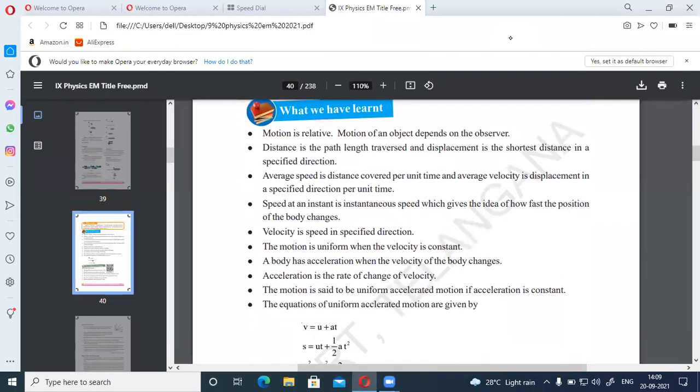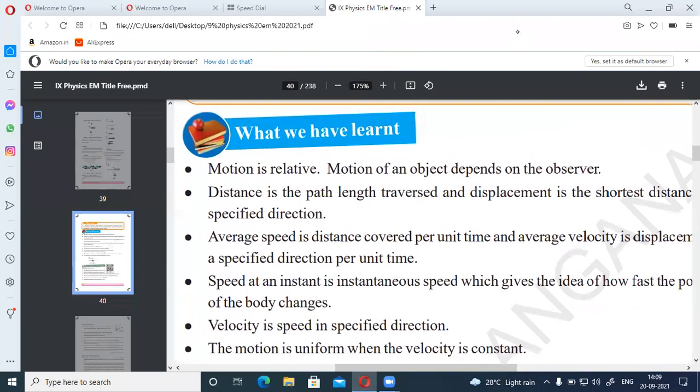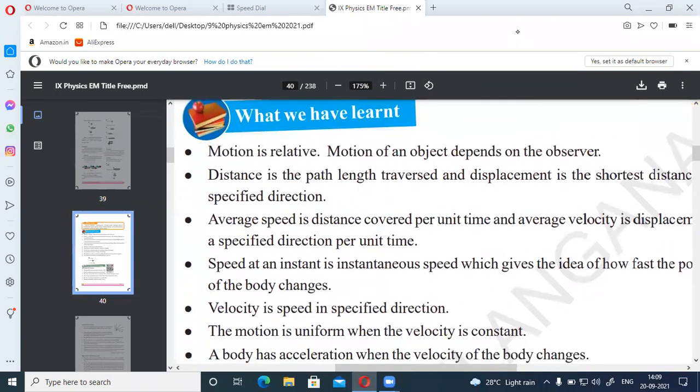So see here, what we have learned from this chapter. Once I'll revise this one. So first point here, motion is relative and motion of an object depends on the observer. Is this correct? Can you give an example for this? How is the motion related to the observer?